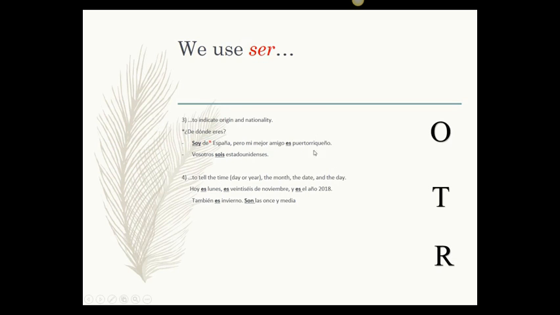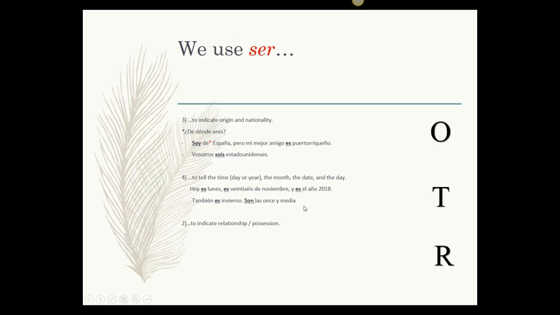Then, to tell the time, we also use ser. Tell the time, the months, date, the day. So, all dates and time. Hoy es lunes, today is Monday, es 26 de noviembre. Remember, days of the week, months, they're not capitalized, okay? Y es el año 2018. También es invierno. It's also winter. Son las 11:30. It's 11:30.